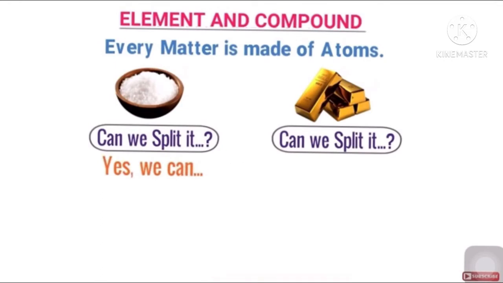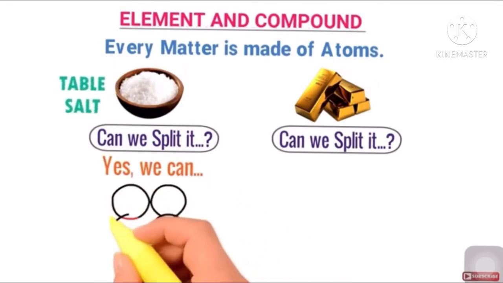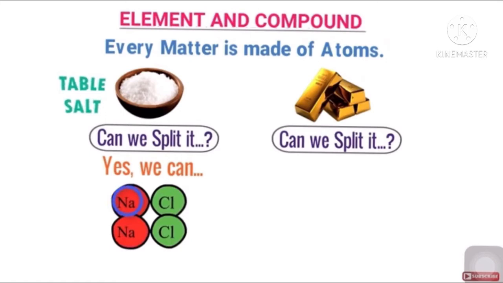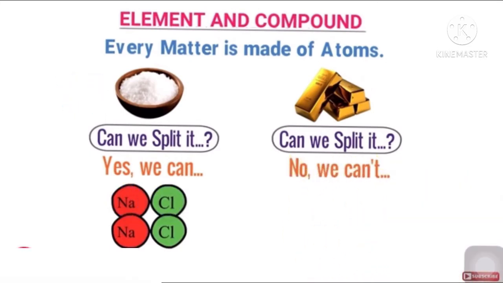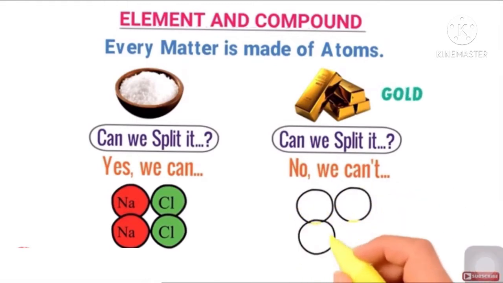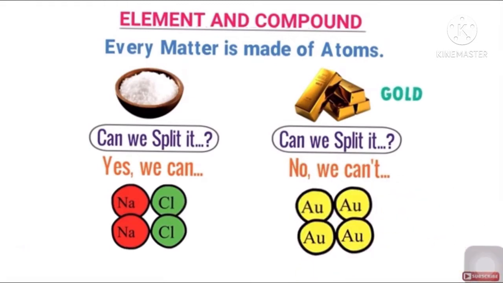We can split the table salt into two atoms, sodium and chlorine. But in case of gold, the answer is no. We cannot split the gold atoms into two or more atoms because gold is made up of only one atom, that is gold. The symbol of gold is Au.